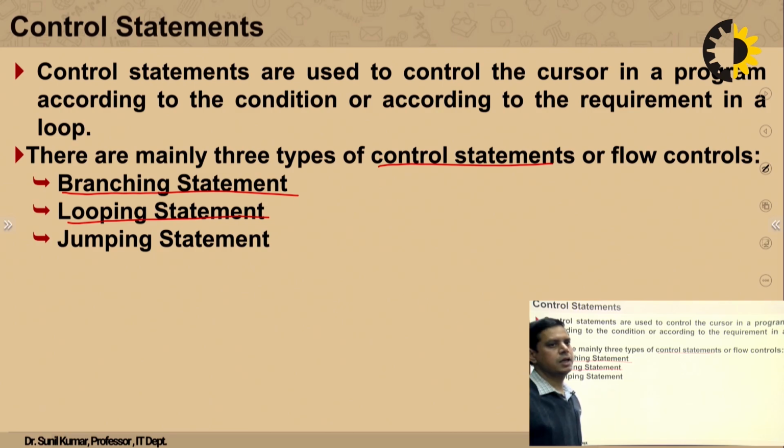In that category we will discuss for loop, while loop, and do while loop. The third category is called jumping statements, an unconditional jump to a particular statement, where we will discuss the break statement, the continue statement, and the goto statement.